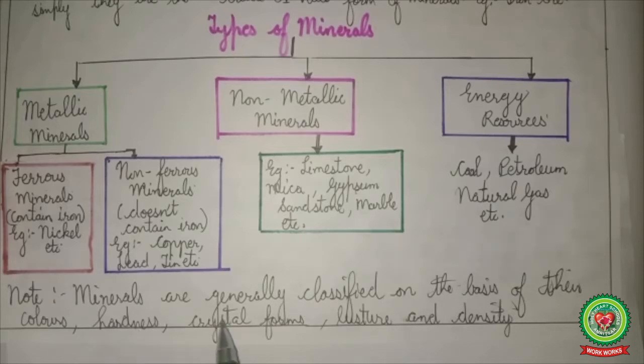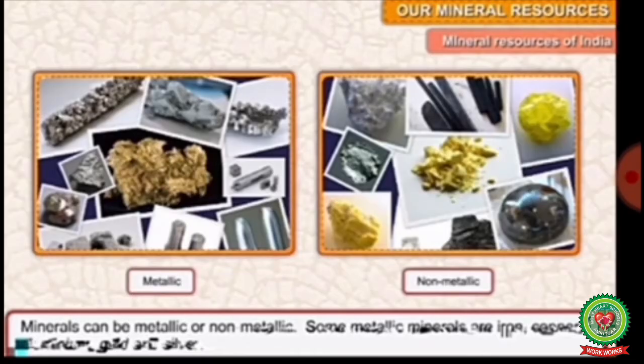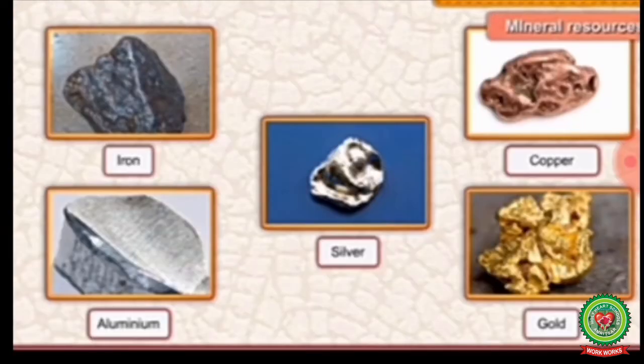Children, minerals are generally classified on the basis of their color, hardness, crystal forms, luster and density. Children, this picture shows the classification of minerals into metallic and non-metallic minerals. This is the picture of some metallic minerals like iron, aluminium, silver, copper and gold, etc.